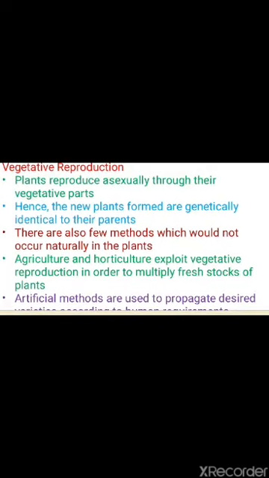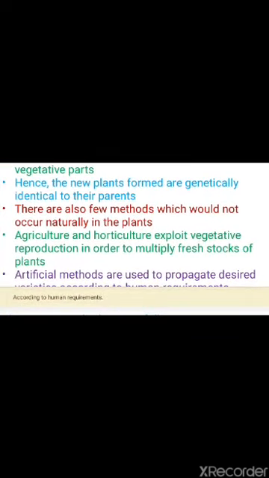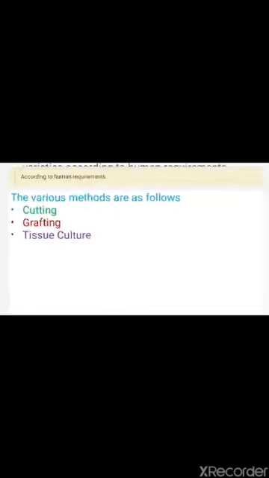So this is called vegetative reproduction. What is vegetative reproduction? It takes place asexually in the plant through the vegetative part. The vegetative part may be root, stem, or leaf. The plants produced by the vegetative method are genetically identical with the parents, and there are also some other artificial methods of vegetative reproduction.